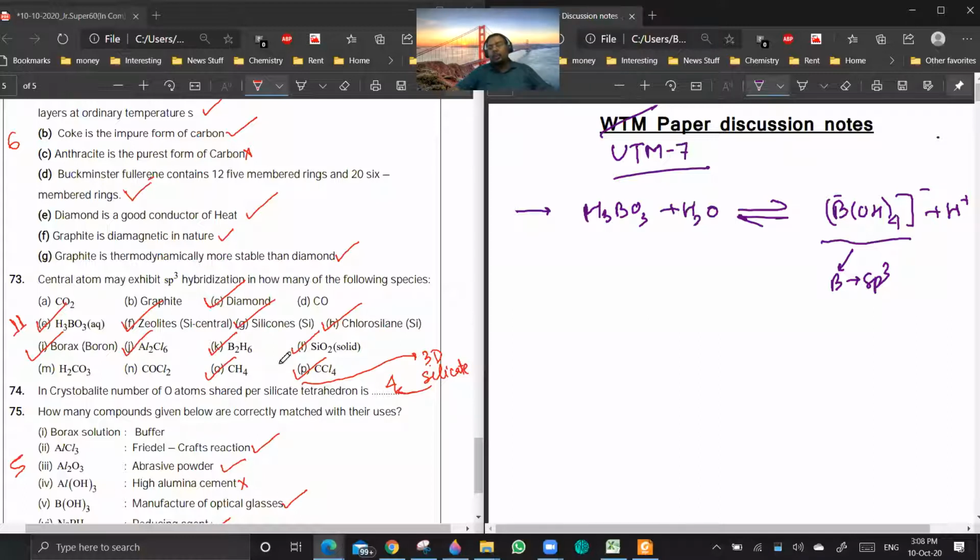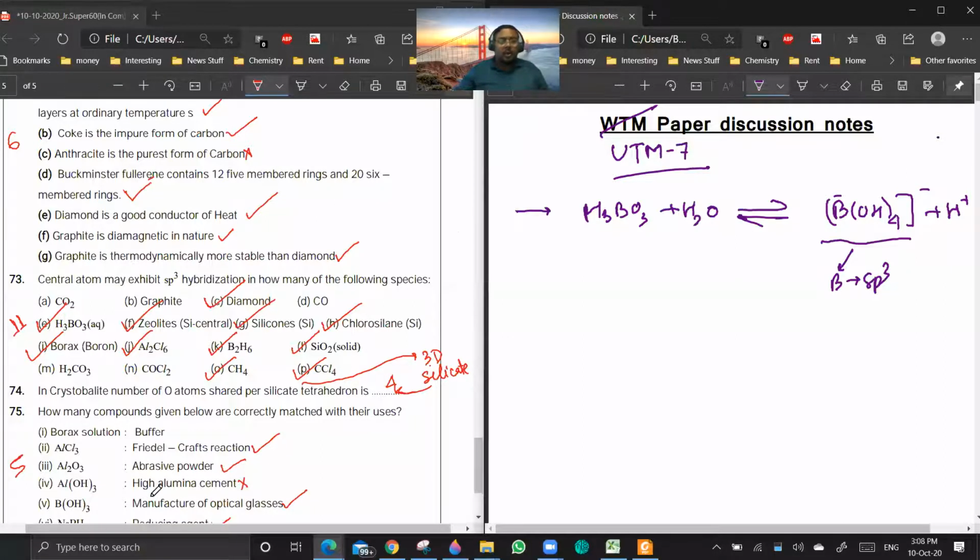Like you see, in case of zeolites, you have silicates as well as aluminates. Both will be having sp3 hybridization. Are you getting a point? Yes, sir. Okay. So 73 is done.